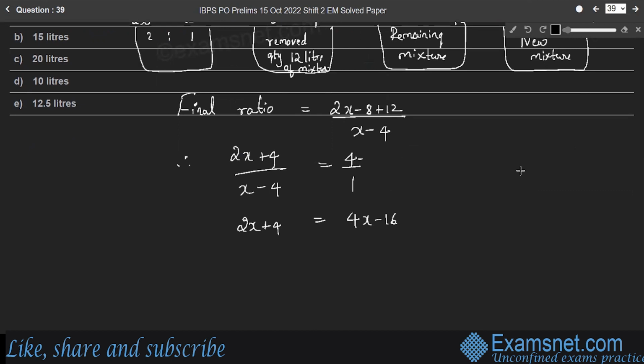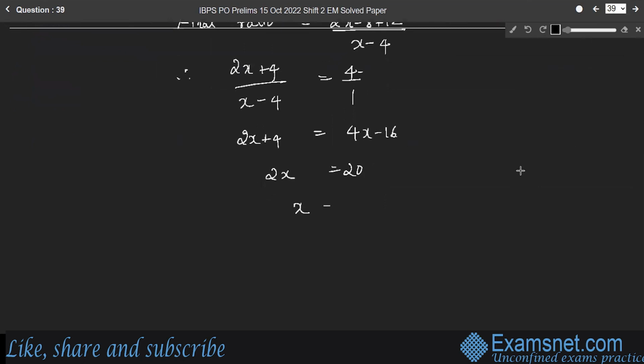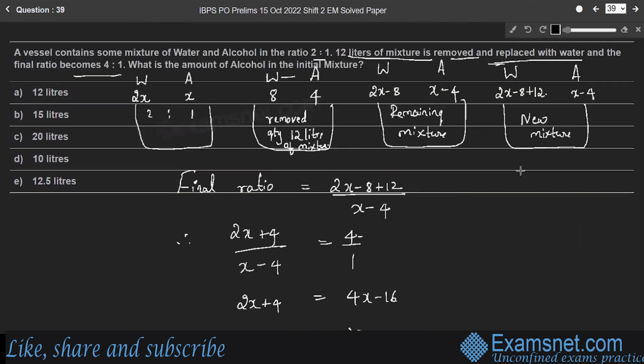Therefore, 2x is equal to 20. So the value of x is 10, which is the initial quantity of alcohol. Quantity of alcohol is 10 liters. Therefore, the question is, what is the amount of alcohol in the initial mixture? It is 10 liters. Option D is the right answer.